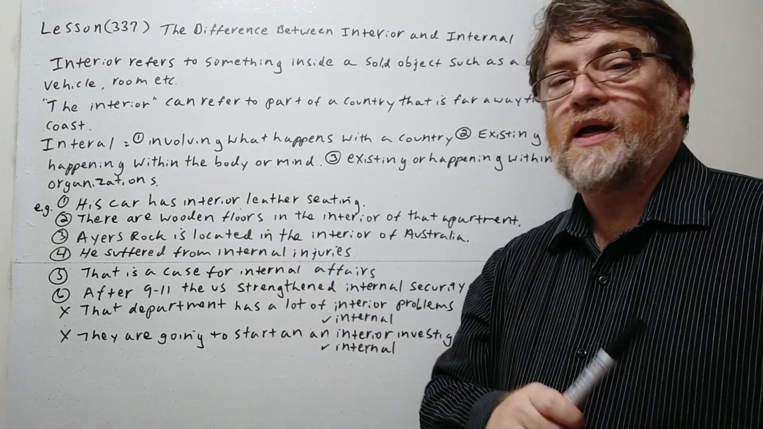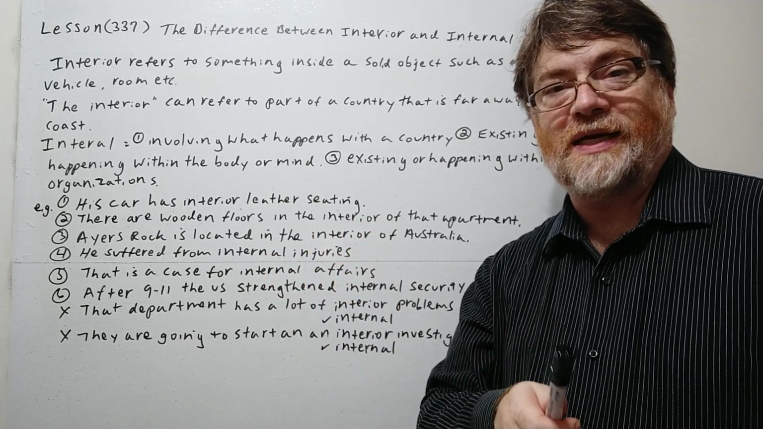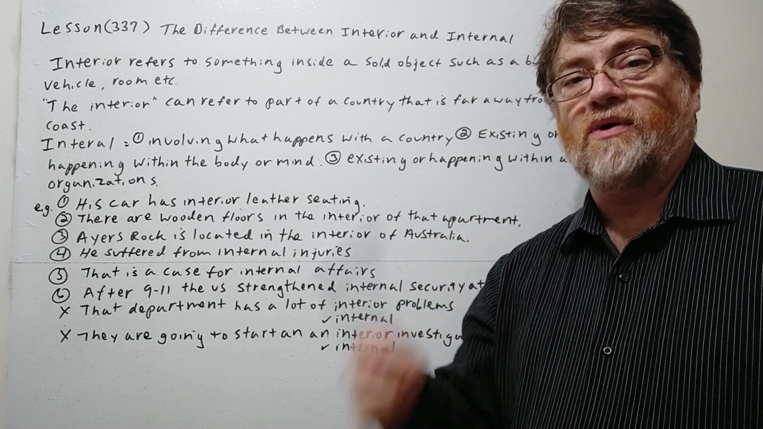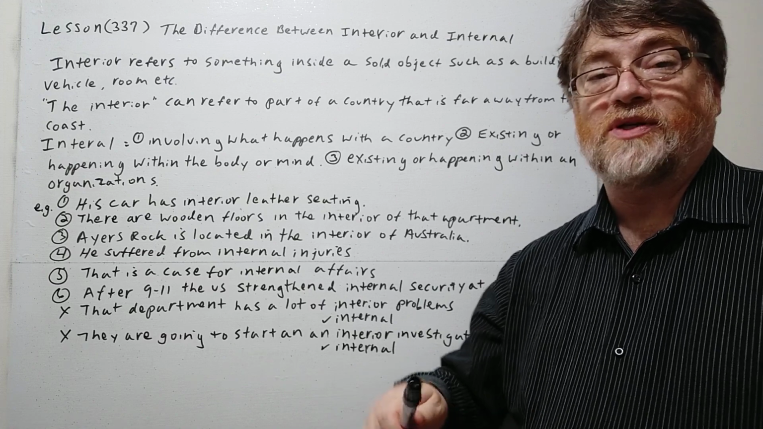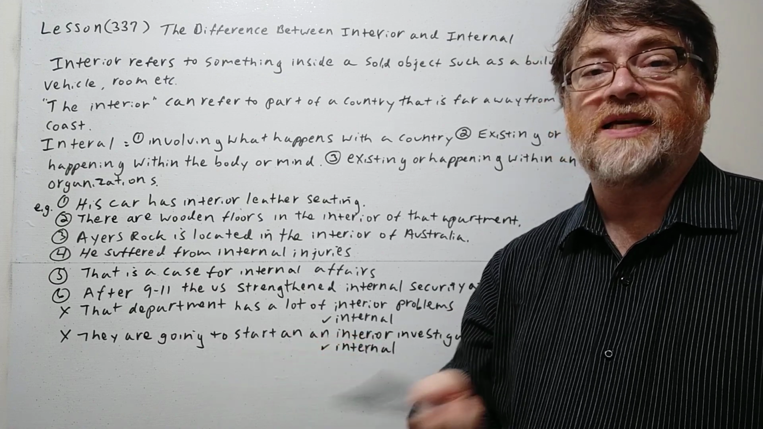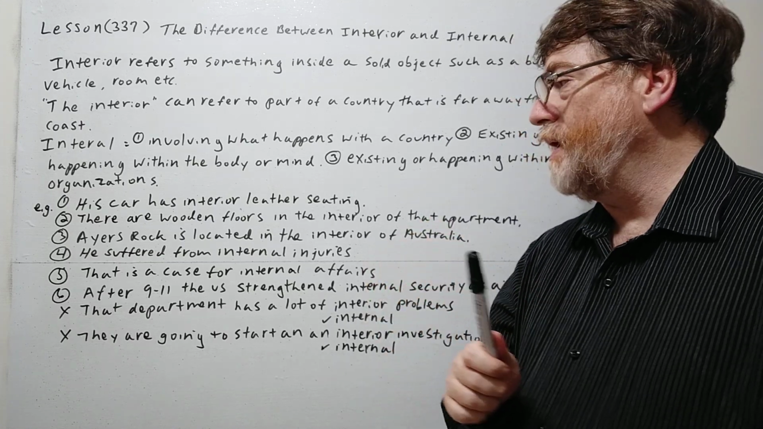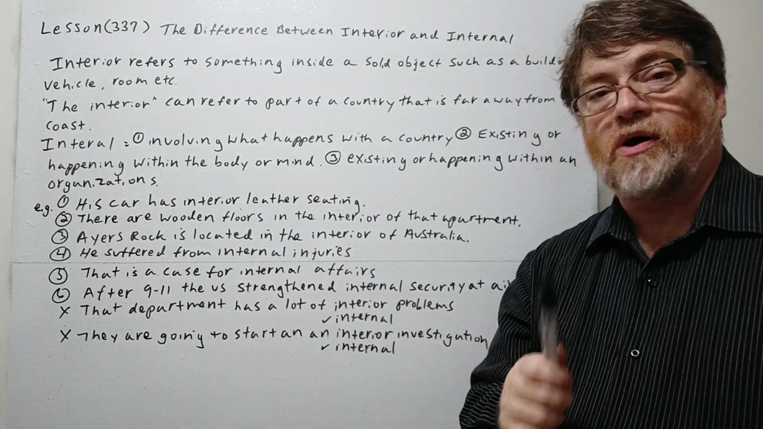Example number one. His car has interior leather seating. All right, so again, solid object, it's a car. And what are we referring to? Also, that's something that is solid too. It's leather, maybe soft, maybe bendable, but it's not a liquid, it's not a gas, it's a solid. All right, number two, there are wooden floors in the interior of that apartment.